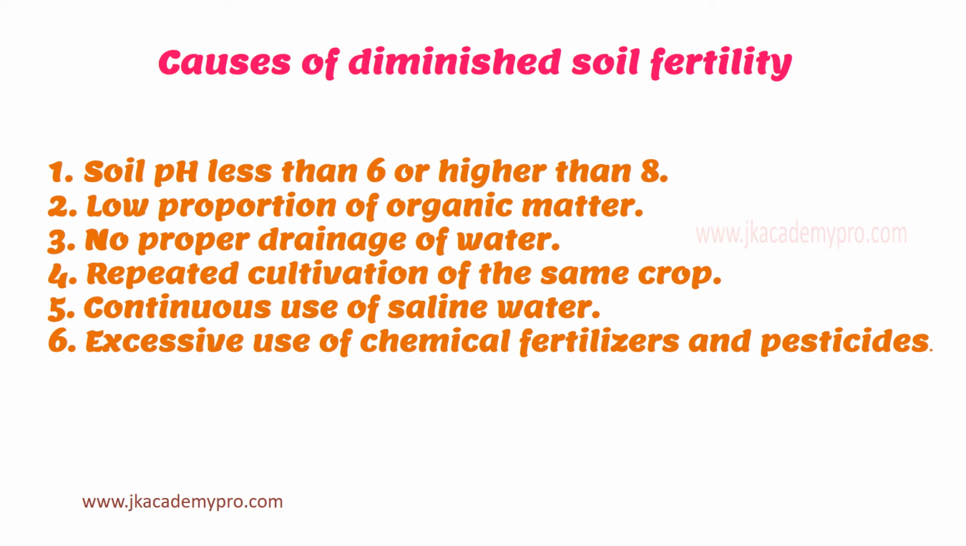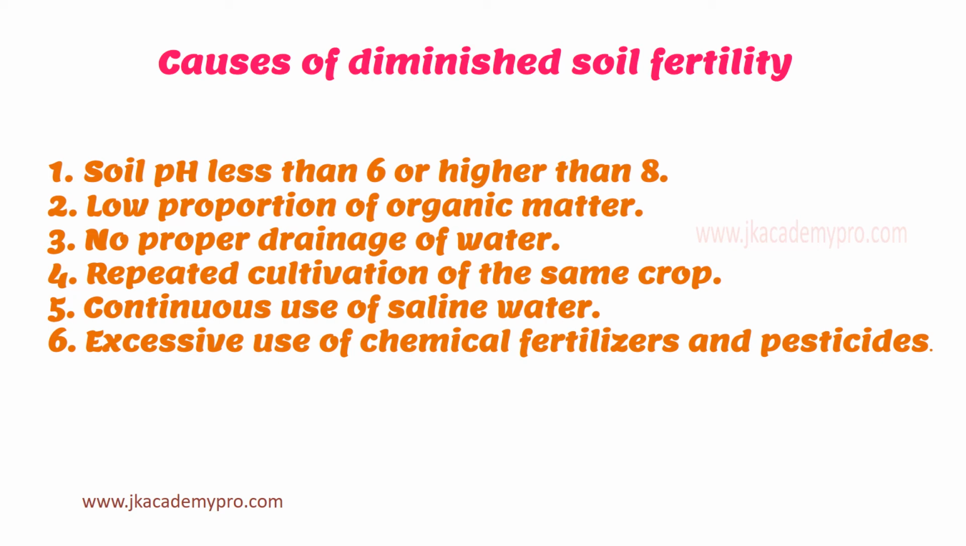Then we have continuous use of saline water. If the water has a lot of salt and minerals in it, and you continuously use that water, then the salt content in the soil becomes more. And when the salt content in the soil is more, plants or crops do not grow well. So that also adds to the diminishing soil fertility.